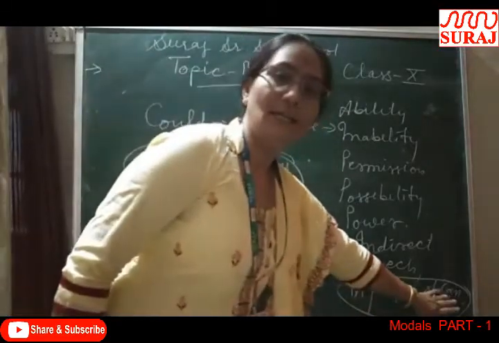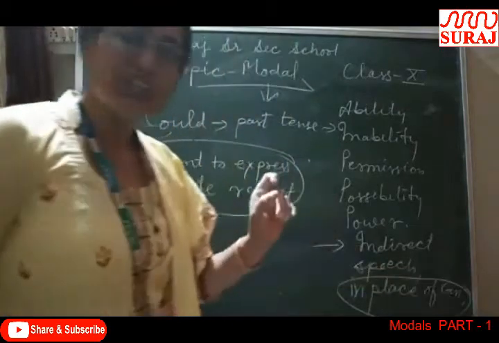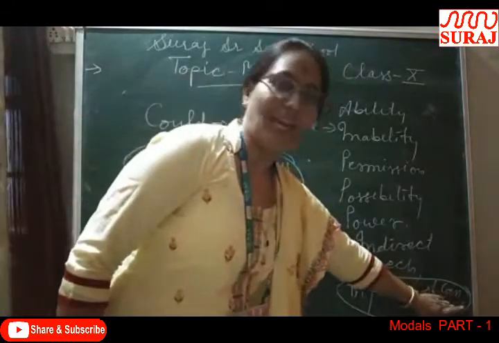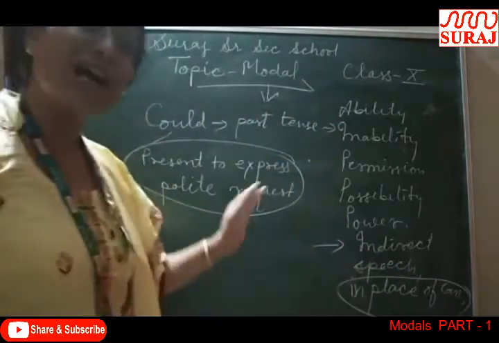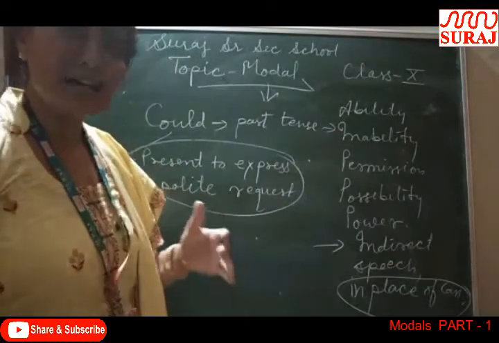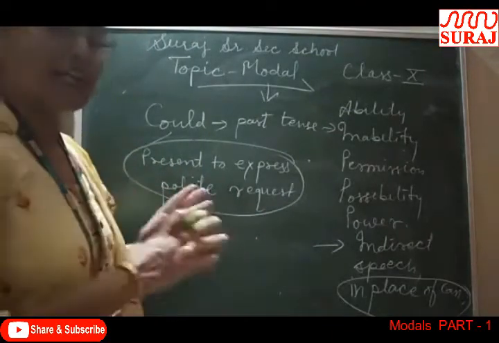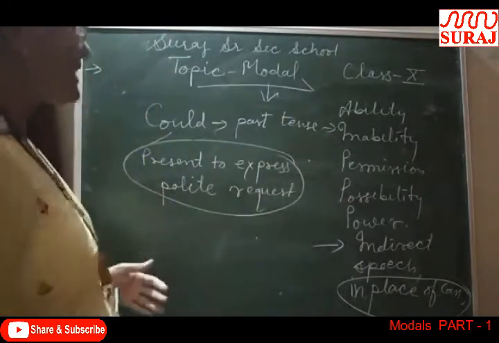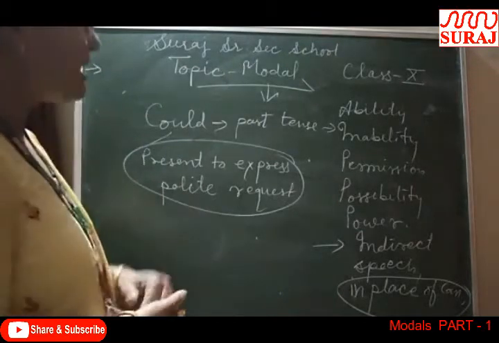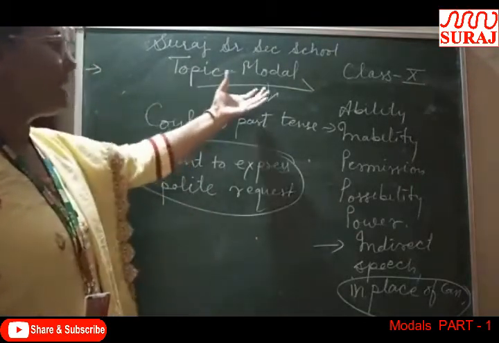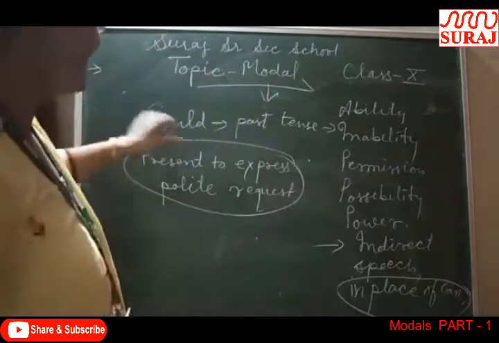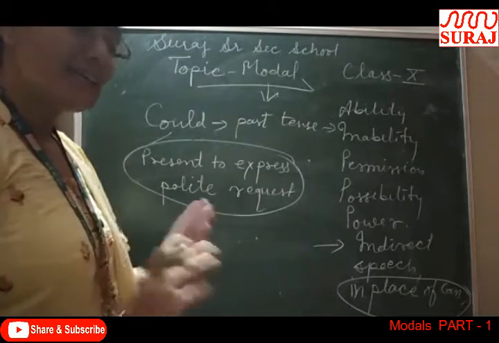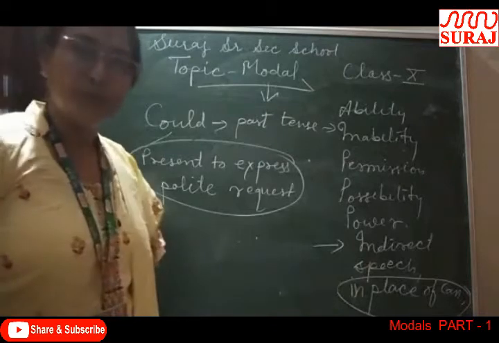Indirect speech. In place of can in direct speech. Direct speech में whenever we find can, then we should change it into indirect, and in making indirect, we will use could in place of can. Indirect speech में all the modals are used in past forms. Modals are used in past form in indirect speech. Clear? So these are the rules and these are the examples.